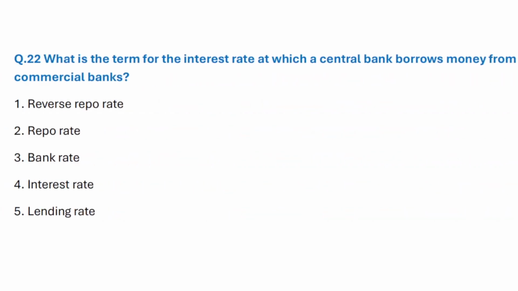Question number 22. What is the term for the interest rate at which a central bank borrows money from commercial banks? Correct answer is option 1, reverse repo rate.